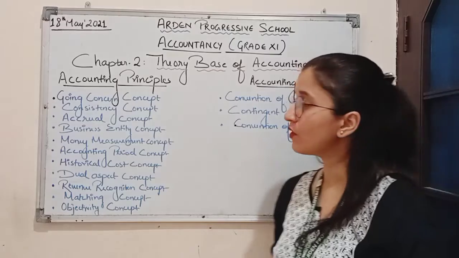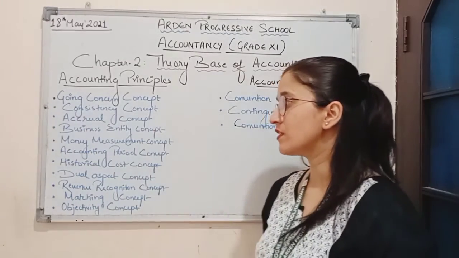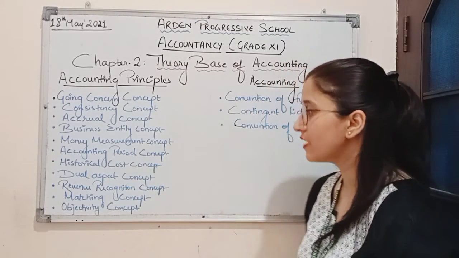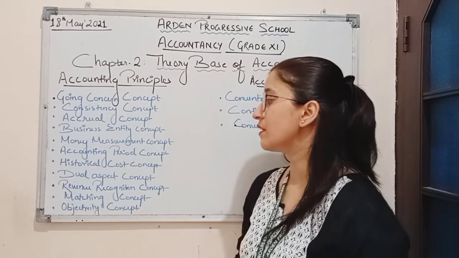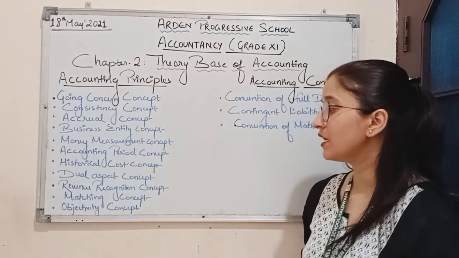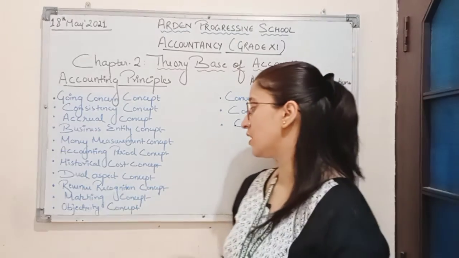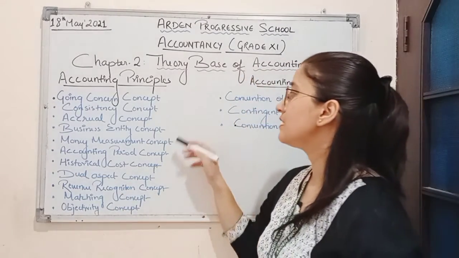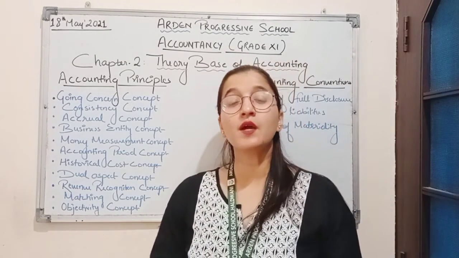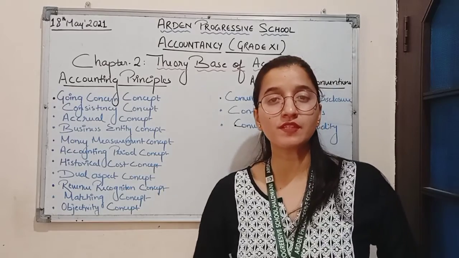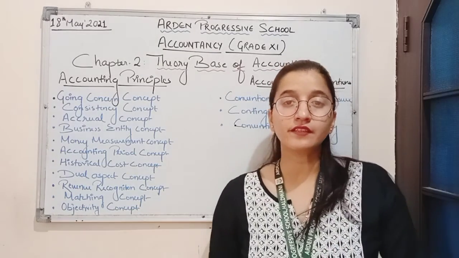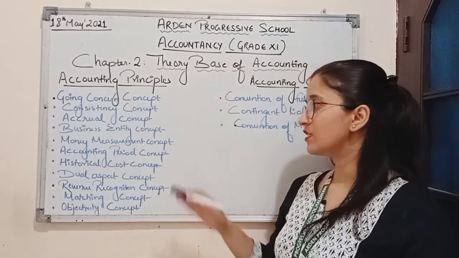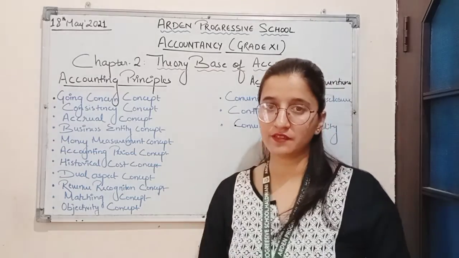Then accrual concept, business entity concept, money measurement concept, accounting period concept, historical cost concept, dual aspect concept, revenue recognition concept, matching concept and objectivity concept. All these are kinds of accounting principles. Accounting principles are a set of rules and standard language which is to be followed while preparing accounts. So it is basically based on set rules and standard language.